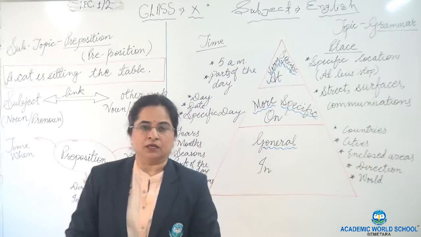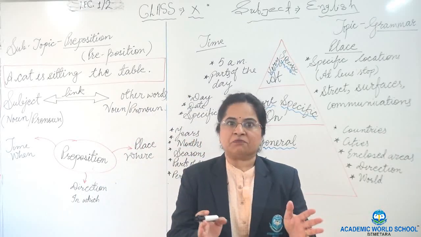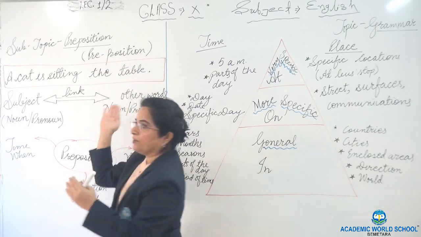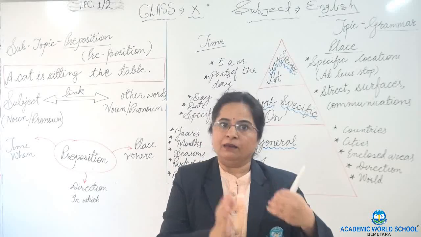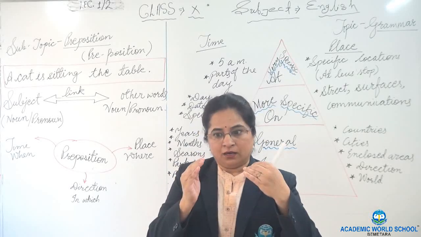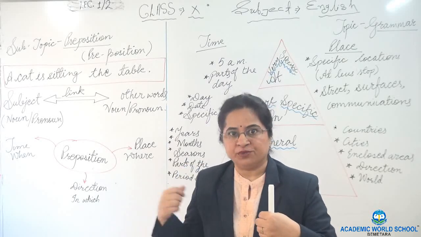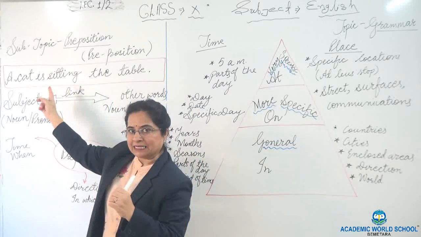What is a preposition? Let me split the word first: pre and position. Pre is a prefix, which means earlier. That means a word which is located earlier to its noun, its object. That is a preposition. Now, one sentence I have already written.